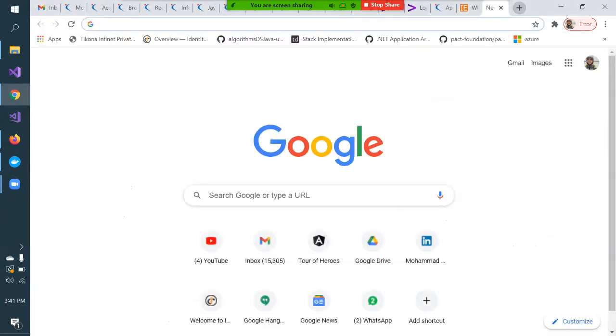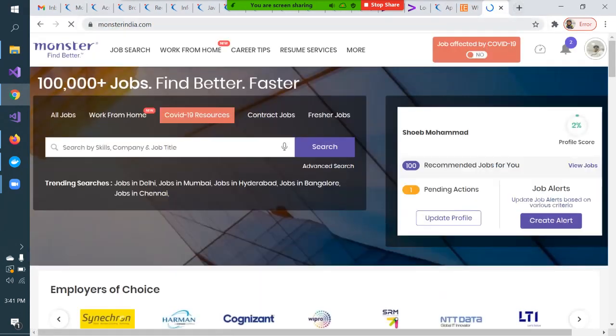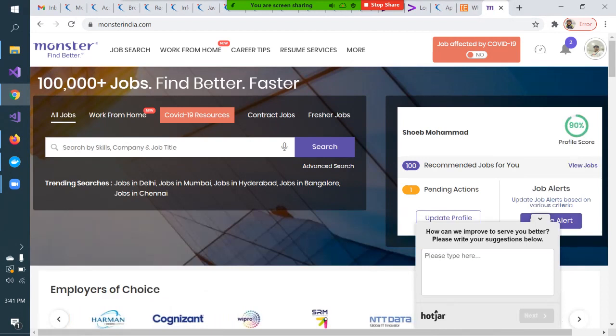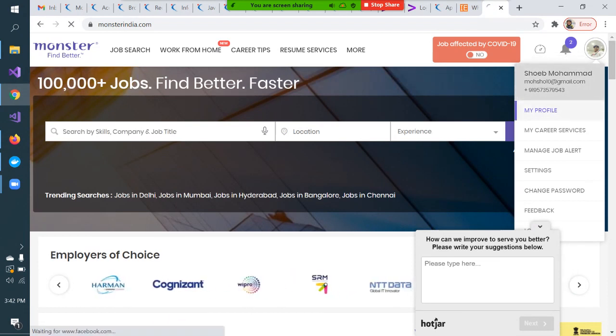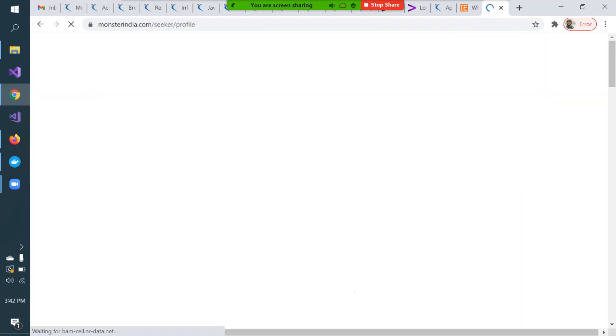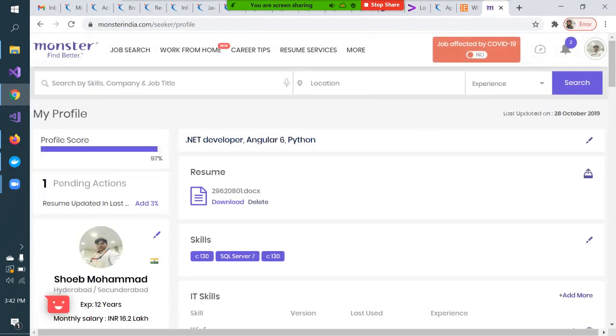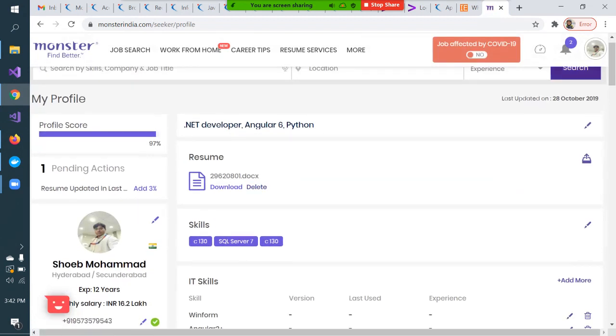So the second job portal I want to go to is monster.com. This is also one very good portal I found. See how nicely these people have created this. I already have a profile on Monster, that's why I am able to log in directly. Here also it is the same thing as the demo I showed you using Naukri. On every portal you will have a profile, and ensure it is up to date.